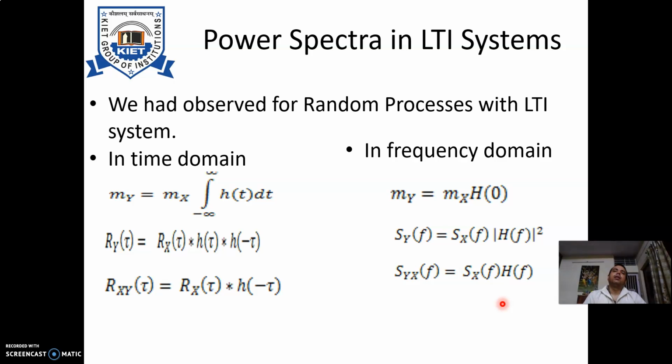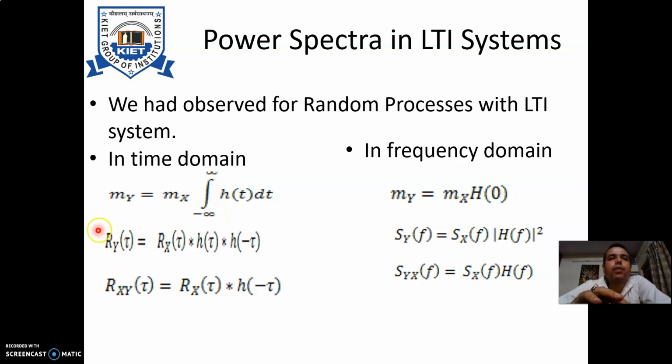Now, power spectral density in the LTI system. We had observed random processes with the LTI system in the time domain. In fact, we had done these expression analyses in the previous slides. That is, the mean of the output is nothing but the mean of the input times the integration of the impulse response of the system from minus infinity to infinity.